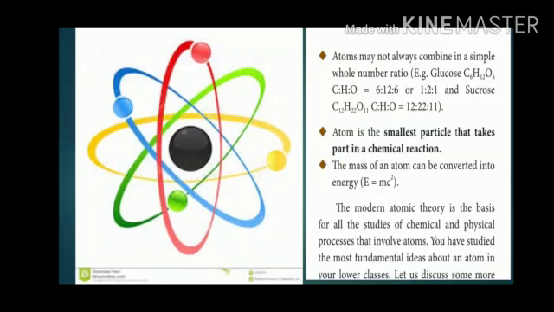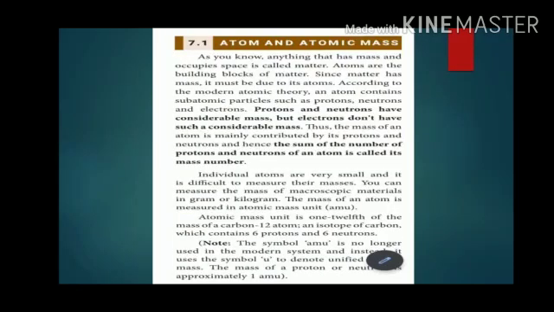Atoms may not always combine in a simple whole number ratio. Example, glucose. Atom is the smallest particle that takes part in a chemical reaction. The mass of an atom can be converted into energy, E equals mc squared. The modern atomic theory is the basis for all the studies of chemical and physical processes that involve atoms. Let us discuss some more concepts about atoms in this lesson.